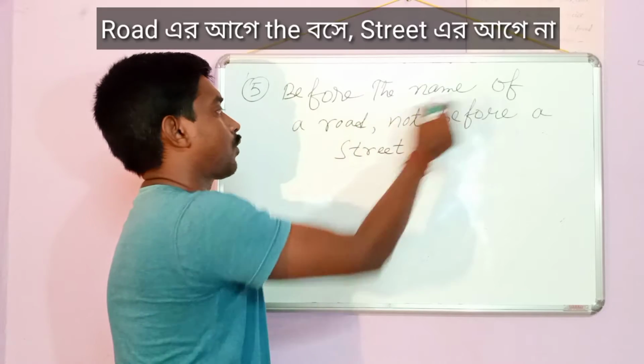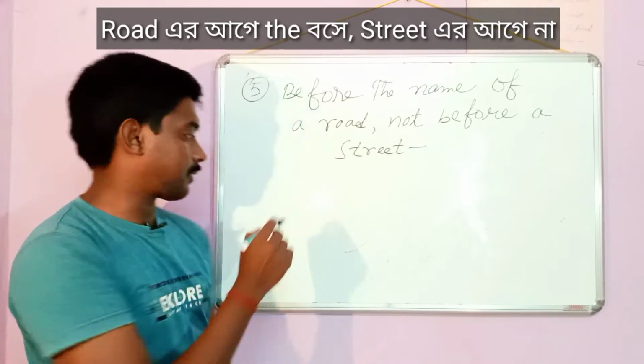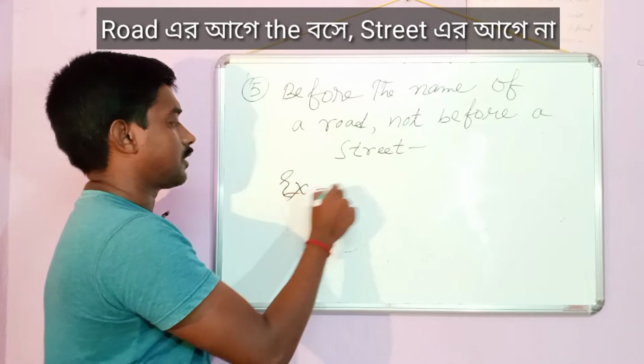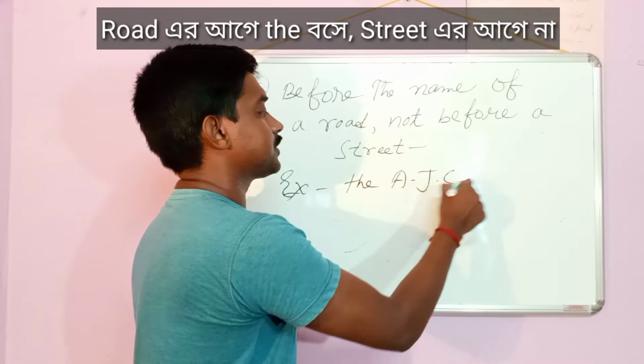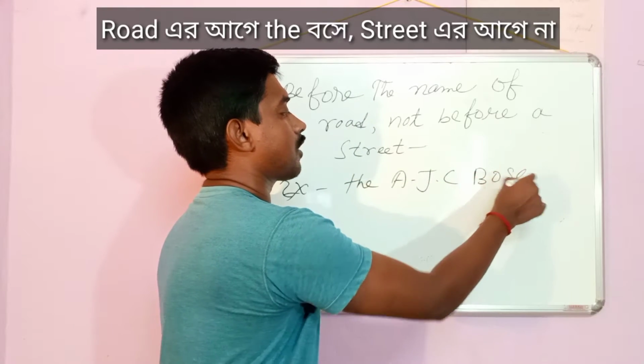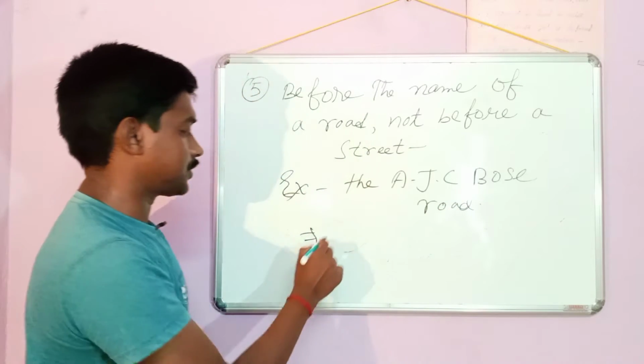Before the name of a road, not before a street, we use the. Example: the AJC Bose Road, but not before a street.